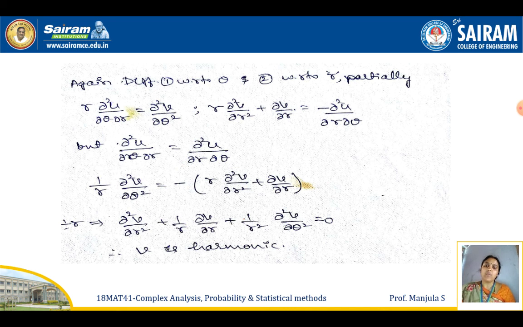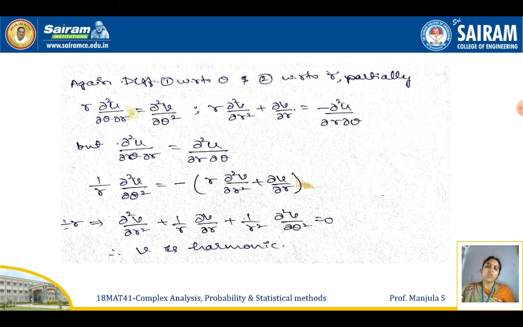With the help of this standard result, the previous two equations can be written as (1/r) ∂²v/∂θ² = -(r ∂²v/∂r² + ∂v/∂r). Here the RHS term you take to the LHS side, so that the negative term becomes positive.